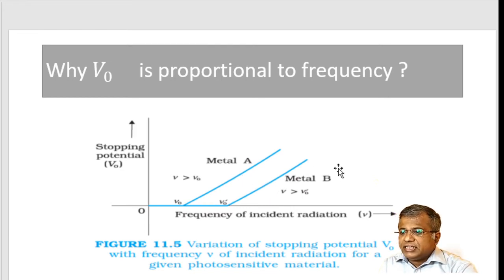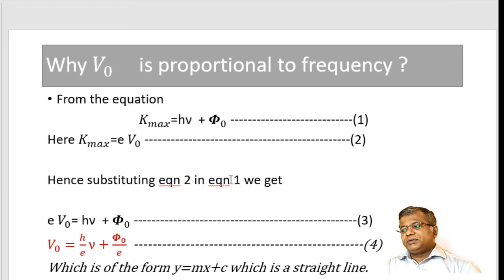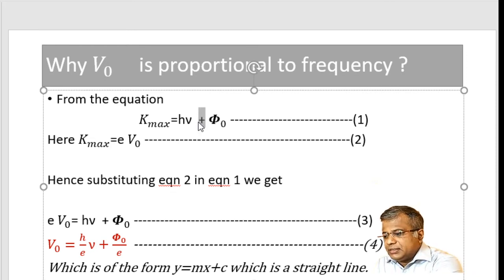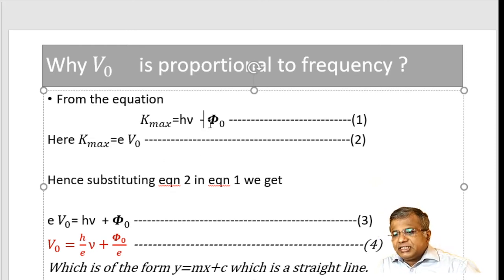You can have n number of lines which are parallel to each other, but if the lines are parallel, surely all the lines have the same slope. So this graph shows two important things, that stopping potential is proportional to the frequency, and that the slope is the same. So just come to this particular equation. From the equation, kinetic energy is equal to h mu minus phi naught.